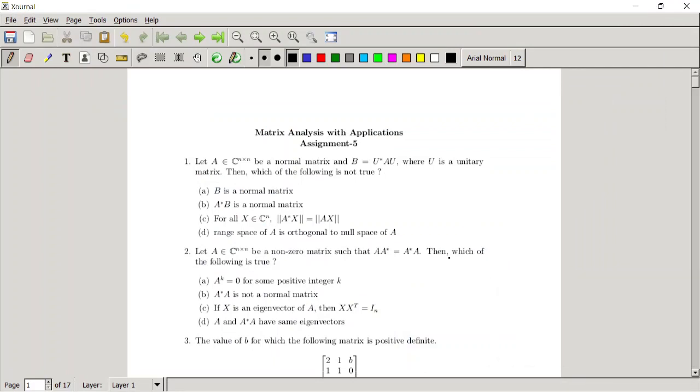Let me read it. Let A belong to C n cross n, that is, an n cross n matrix with complex entries, be a normal matrix, and given a matrix B equal to U star AU. Here U star is the conjugate transpose of U, and it is given U is a unitary matrix. Then which of the following is not true? That we have to see. It is asked for the false statement. So let me solve the options one by one.